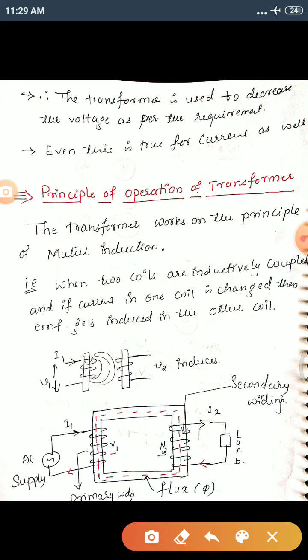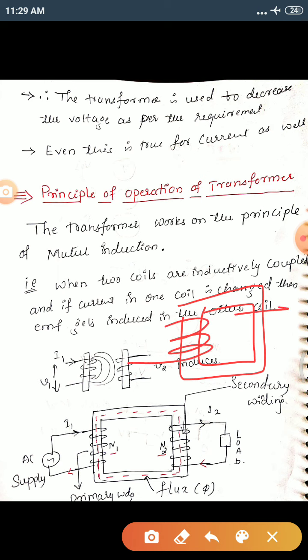Observe, it consists of a core, which is called a magnetic core, and then it consists of two coils. The first coil is at this side and the second coil is at this side. Remember, the coil which we have connected to this source is called the primary winding. Among these two coils, if one coil is connected to a voltage source, then you can say it is the primary winding.